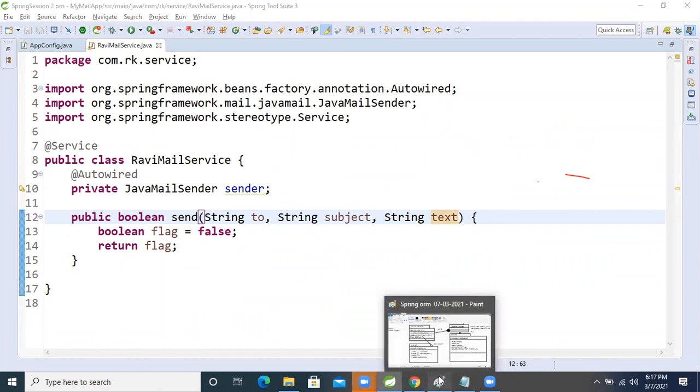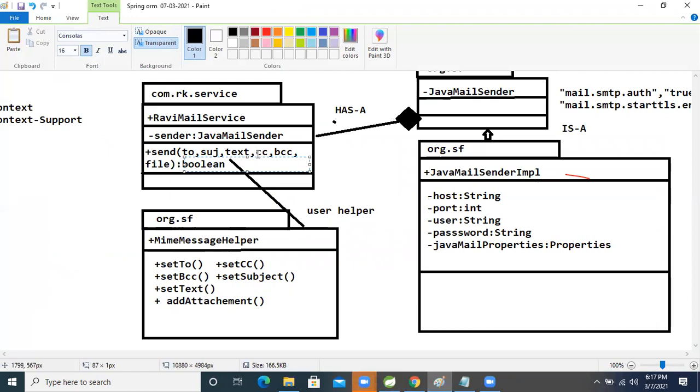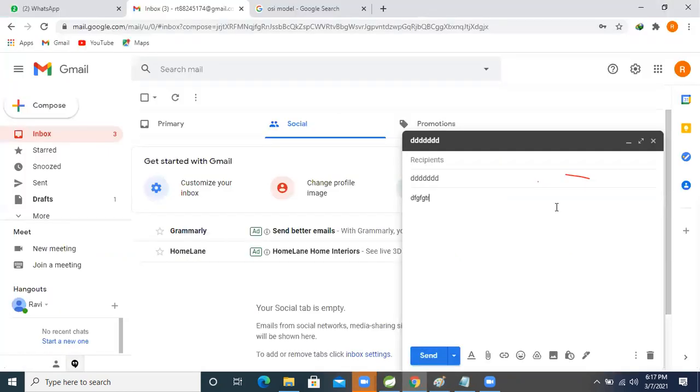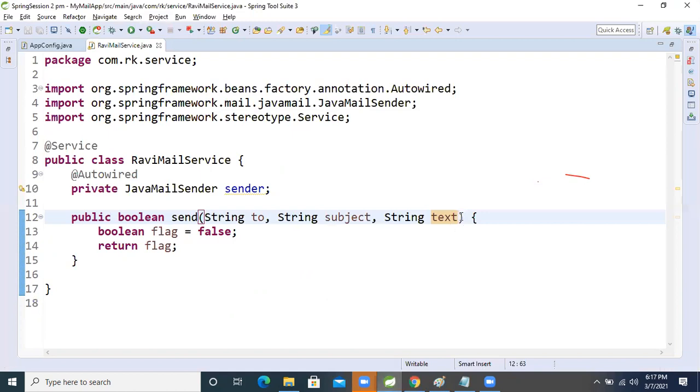Now, second field, what will we do now? In CC and BCC we can take multiple email IDs. Whenever we are taking multiple email IDs, in the CC and BCC we can send to multiple people, or not? If we take multiple email IDs, which kind of type will it become? Array type, right? So for that, which kind of data type will we take? String array. My system is becoming too slow. String array is an array.